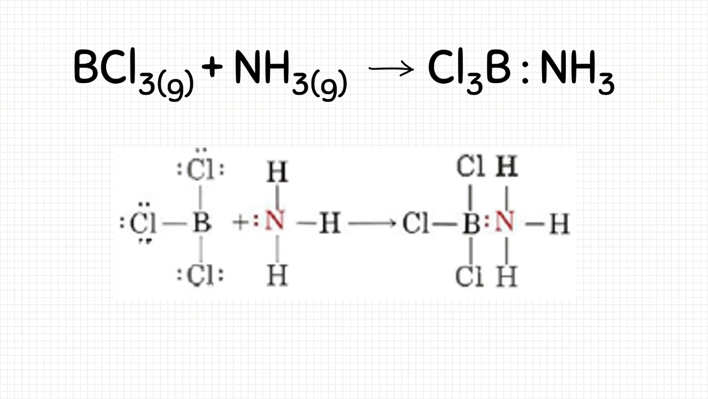When boron trichloride reacts with ammonia, ammonia shares its lone pair of electrons with boron trichloride, resulting in Cl3B-NH3. This bond, due to the sharing of electron pair, is called a coordinate covalent bond, and the formation of this kind of bond is called a neutralization reaction.